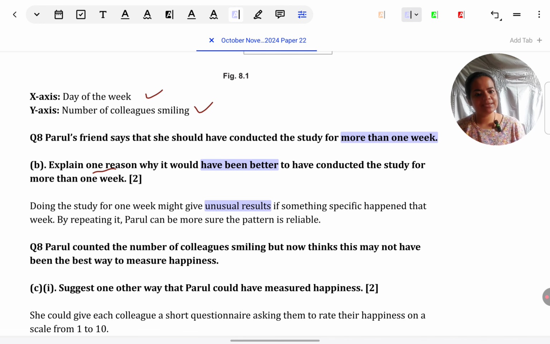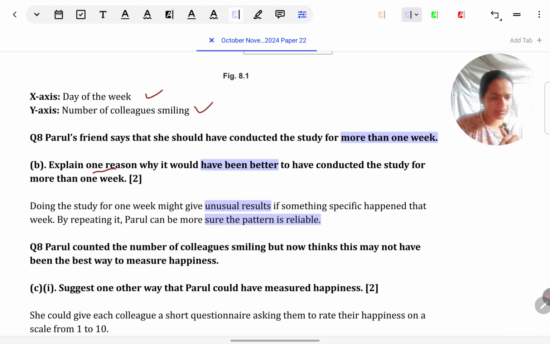So longitudinal studies, as we learn in the strength, help us to see long-term aggregates and to reject any peculiar time-bound events which are occurring. So that's the strength we are giving here. Again, to link it to Parul's situation, like to elaborate: she'll be sure that the pattern is reliable. If she finds that they are smiling on Monday or Wednesday only, or if they're smiling on both days of the week, she will know it's always happening week after week.